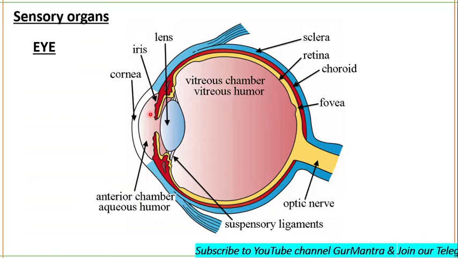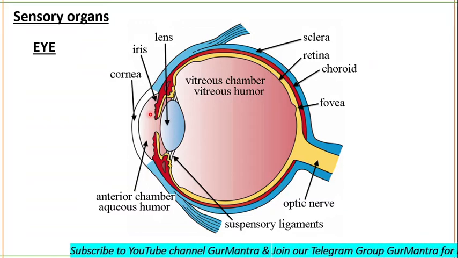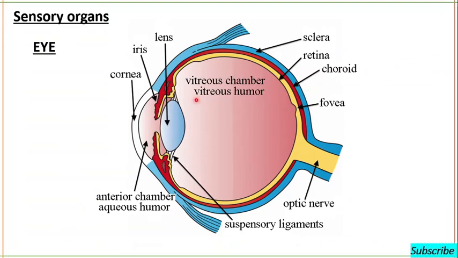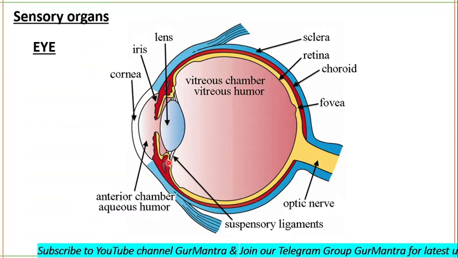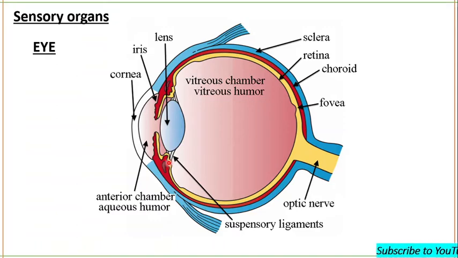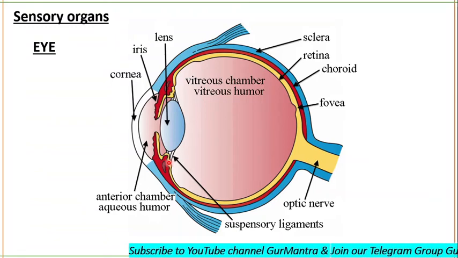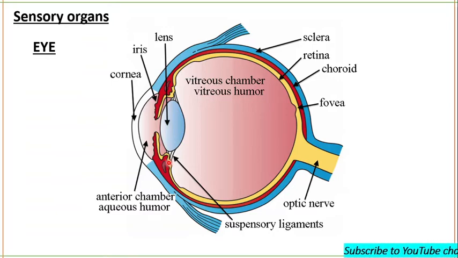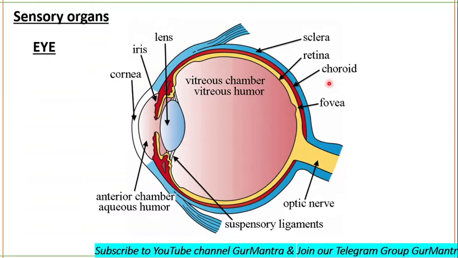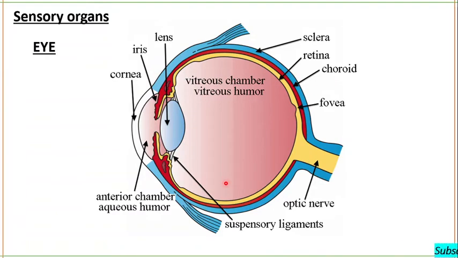Then comes our second layer, the vascular tunic. It is the middle layer, and it consists of the choroid, ciliary body, and iris. The iris, choroid, and ciliary body are together known as the uvea, and they form the vascular tunic.